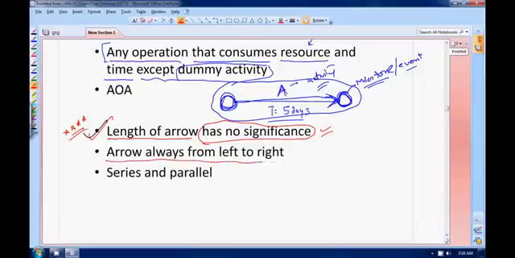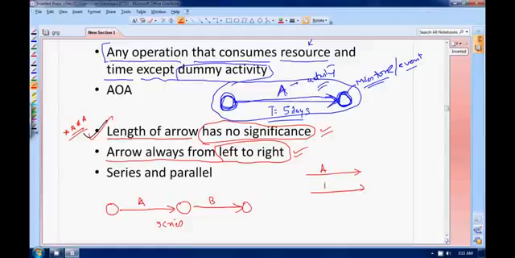Arrow is always from left to right, never from right to left. For example, series and parallel activities can be there. I have shown you A. After A, B is happening, so it will be like this. This is called your series of activities. You can have parallel activities also. You are having A, a parallel running activity B, and another parallel running activity C. So activities can also run in parallel.